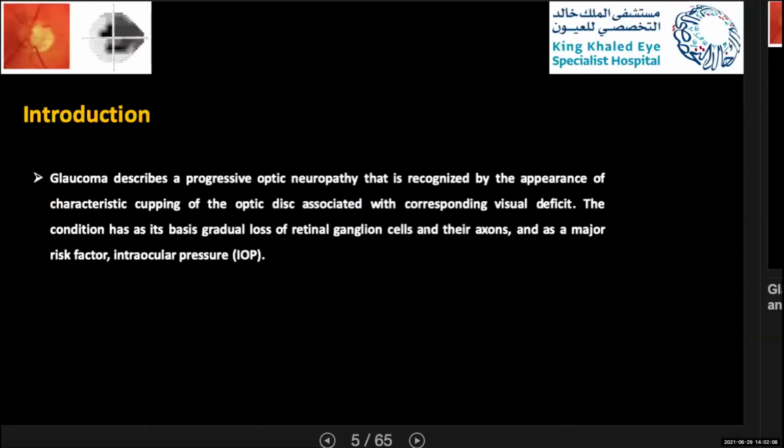Glaucoma in general is described as a progressive optic neuropathy recognized by the appearance of characteristic cupping of the optic nerve, associated with a corresponding visual field defect. The condition has its basis in the gradual loss of retinal ganglion cells and their axons, and a major risk factor is intraocular pressure.